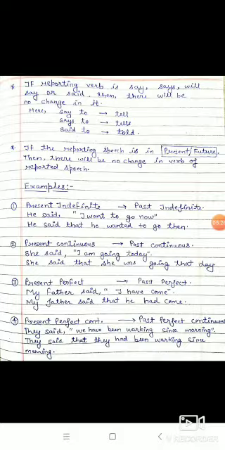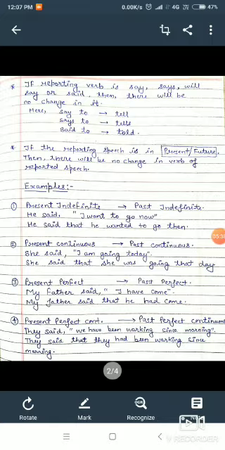So what will be our answer? He said that. We will remove the comma and double inverted comma and put there a "that." He wanted to go then. "I want to go now" will convert into past indefinite and it will become he.